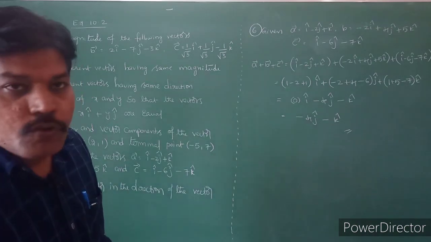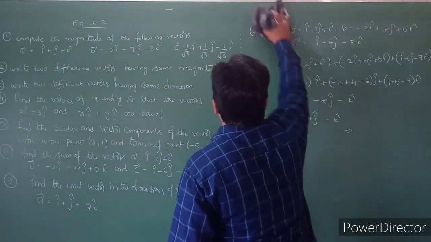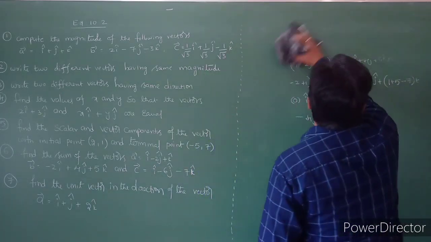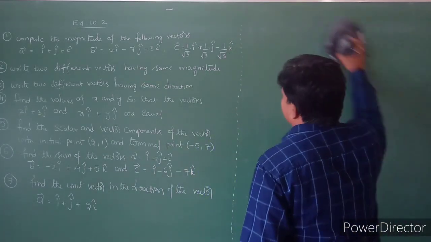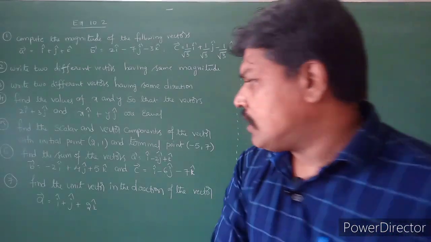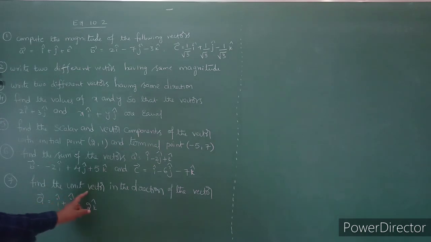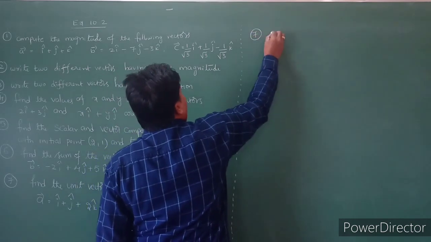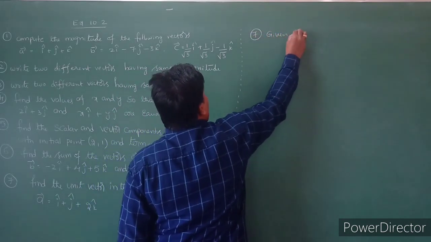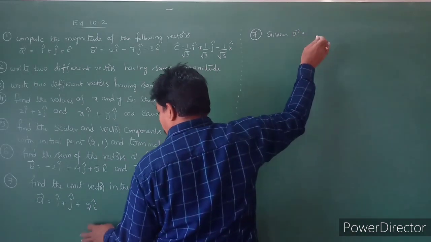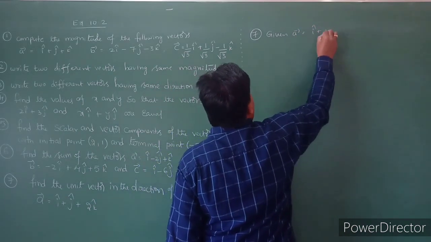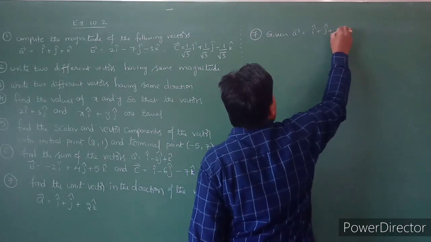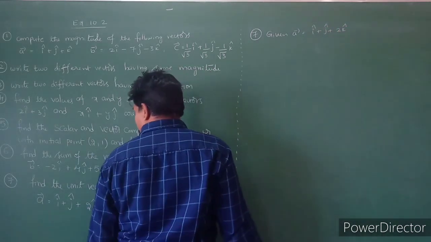Okay students, see the question number 7. In the question number 7 they are asking, find the unit vector in the direction of the vector a bar, that is equal to i plus j plus 2k. So first you have to take the given vector, a bar is equal to i plus j plus 2k.